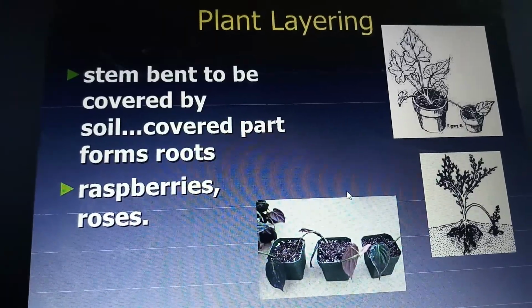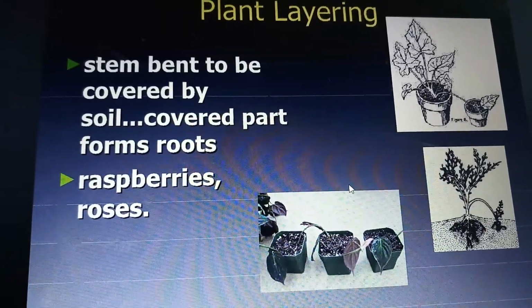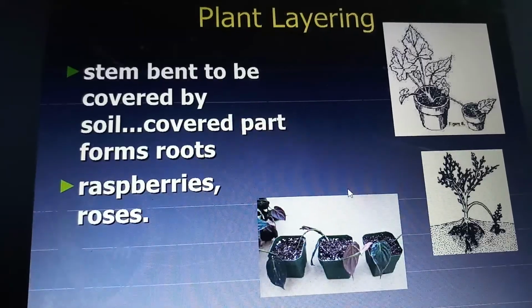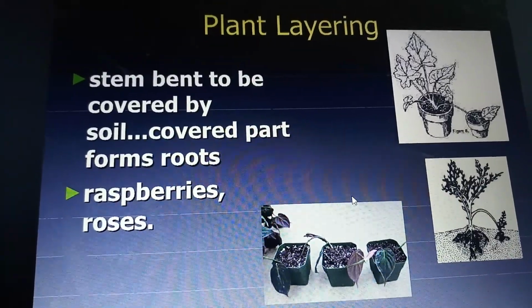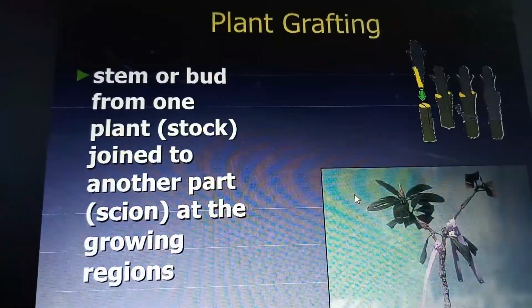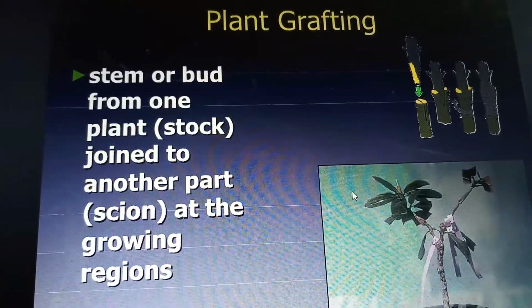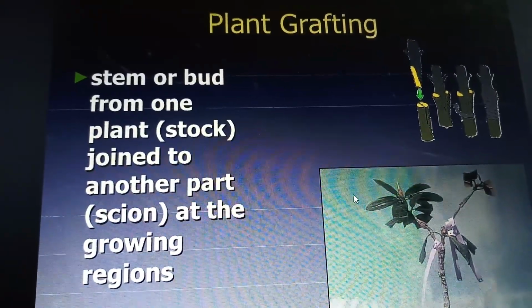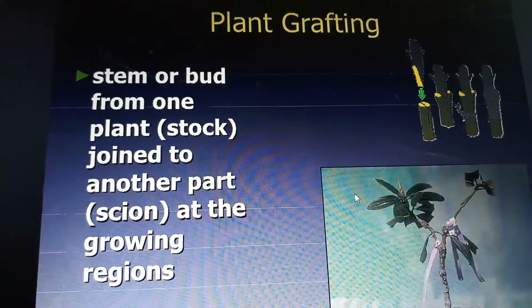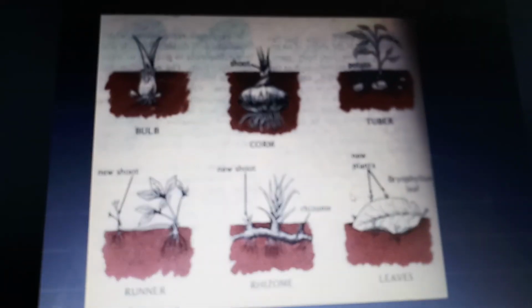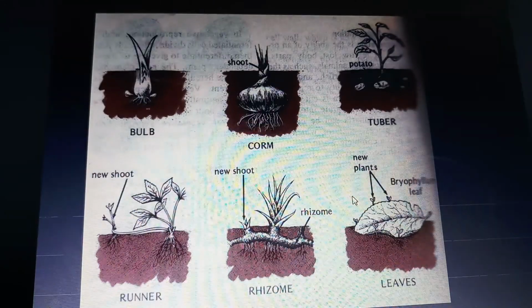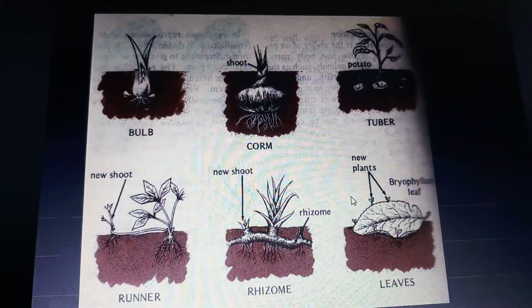A stem is bent and covered by soil, and the covered parts form roots. Examples are raspberries and roses. And next, plant grafting. A stem or bud from one plant is joined to another plant at the growing regions, which we call stem grafting. Both combined will develop into a different variety.